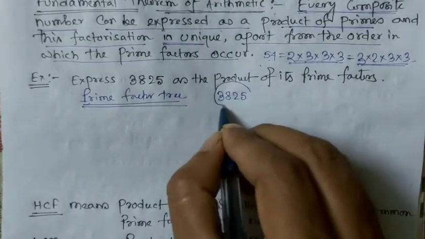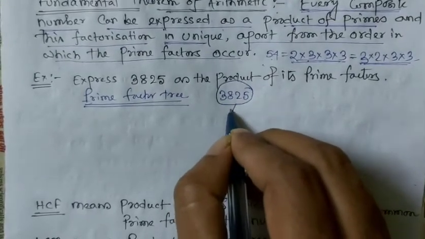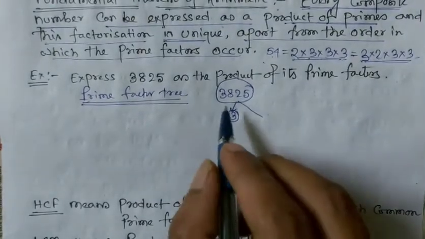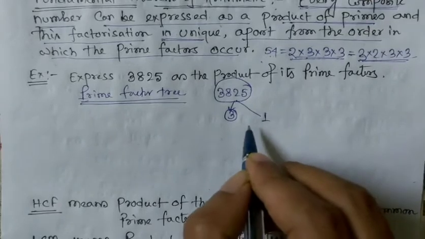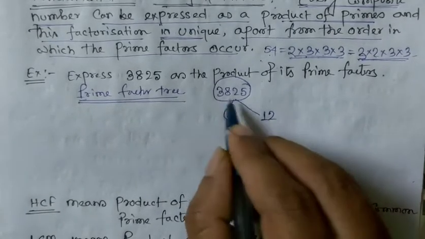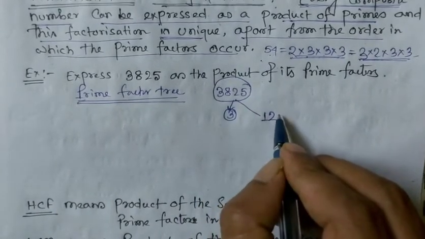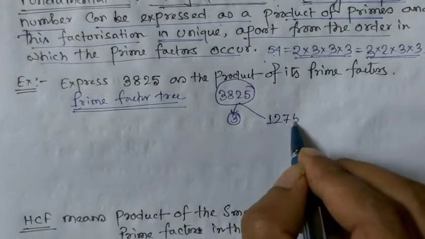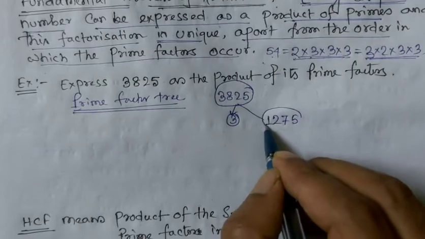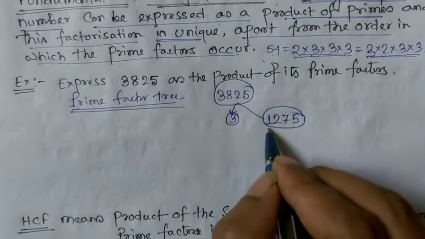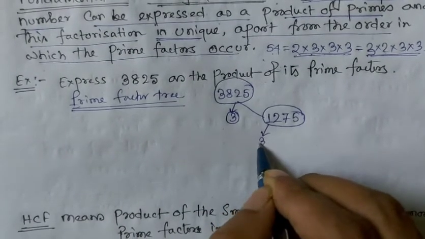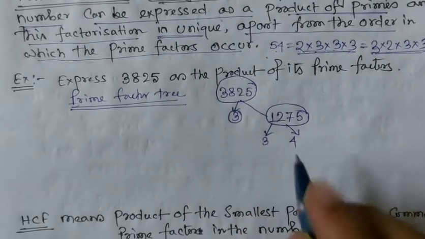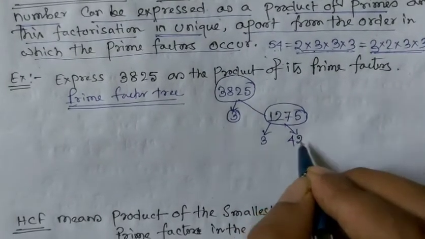This number is divisible by 3. After division by 3: 3 into 1 is 3, then 3 into 2 is 6, so 2 is the remainder, then 22. 3 into 7 is 21, then 1 and 5. Now 1275, this number is also divisible by 3, and after division by 3: 3 into 4 is 12, and again 6, 1, 5.